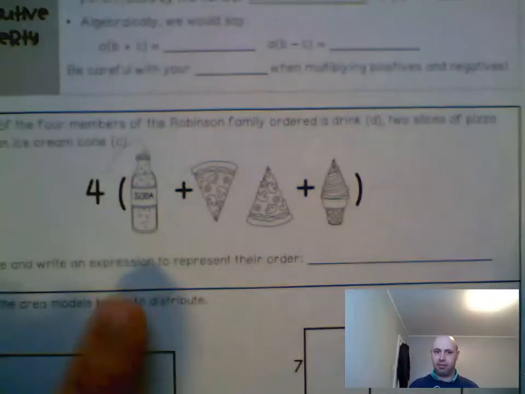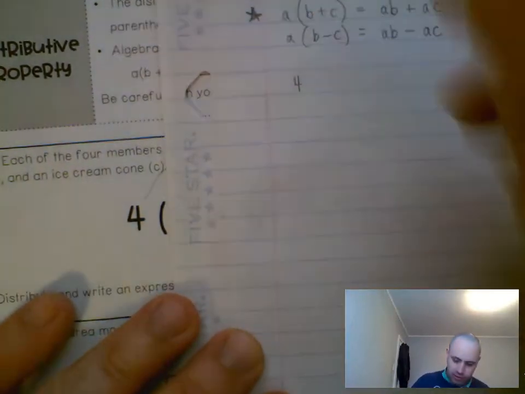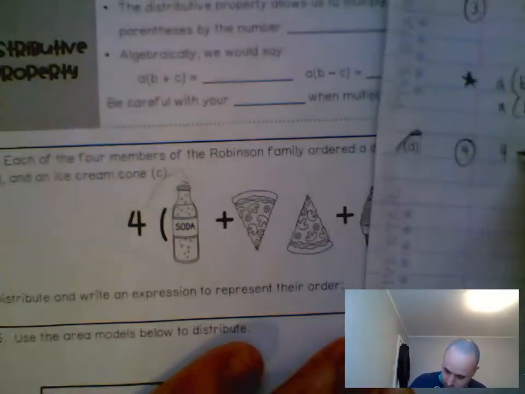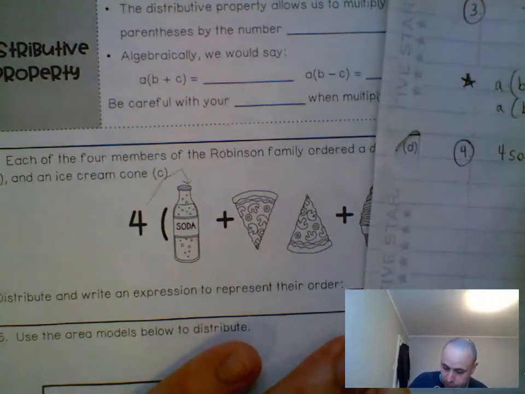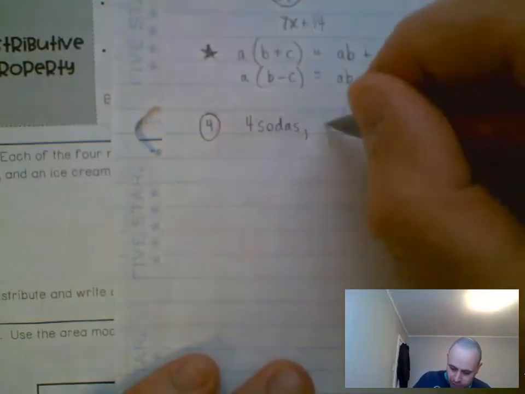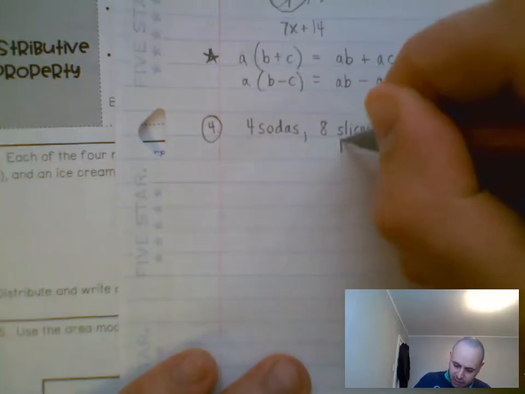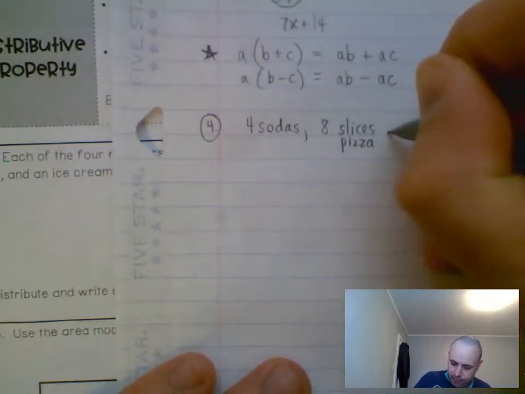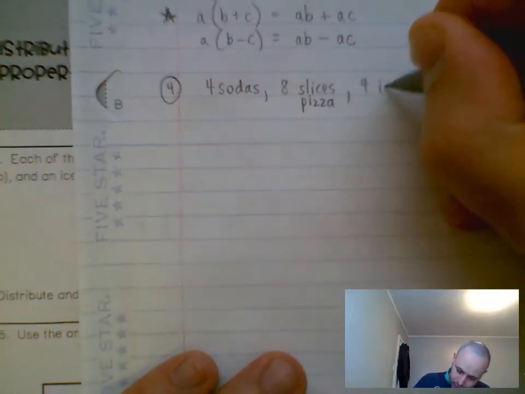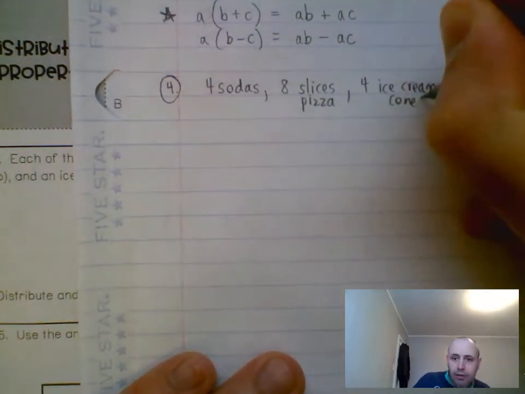So down here or on your paper, you could write 4 sodas, 8 slices of pizza, and then 4 ice cream cones. All right.